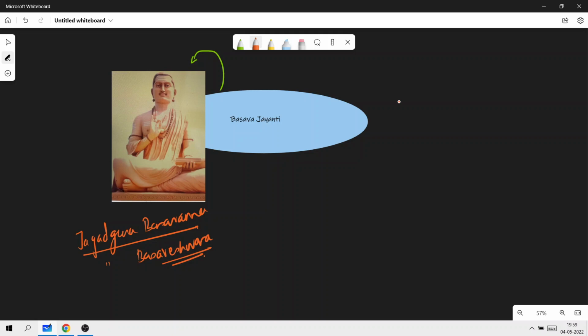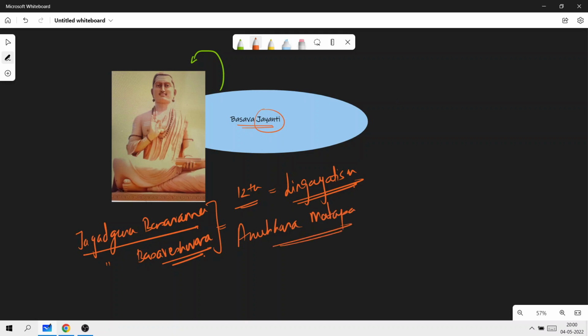Okay, Basava Jayanti. Jayanti, as the term itself suggests. The first thing that you need to understand here is who exactly this personality was. Basavanna was a 12th century poet and philosopher and was the founder of Lingayatism. Right? He founded the Anubhava Mantapa. Very important. What exactly is this? This is often claimed to be the first parliament of the world, established by the Jagadguru himself.